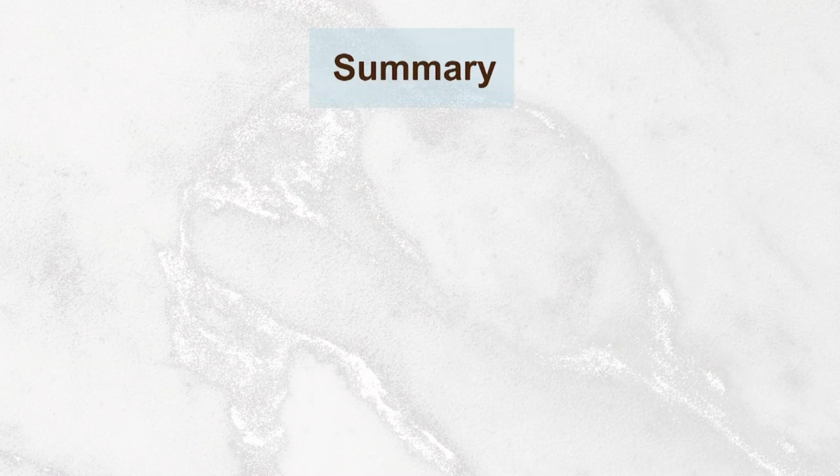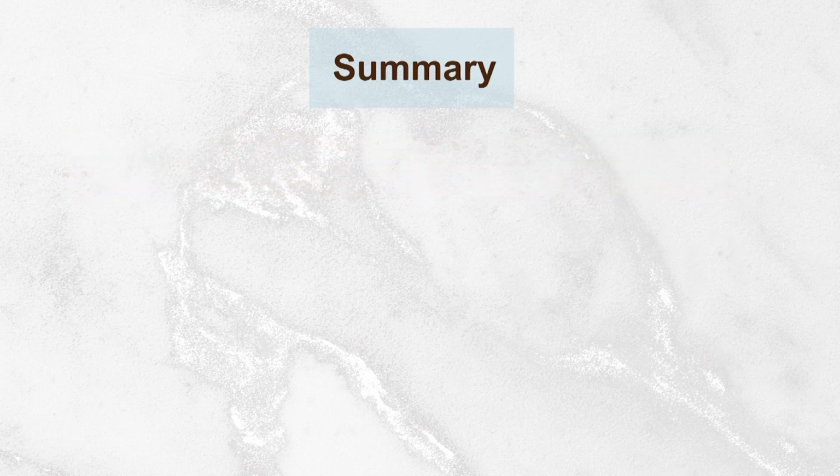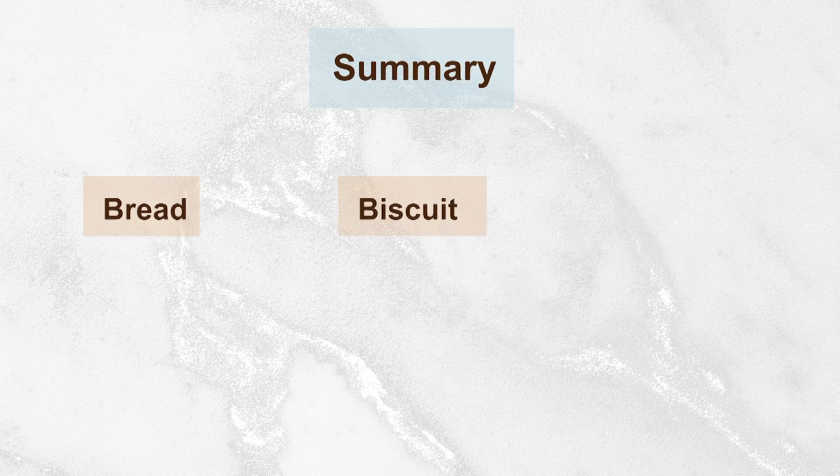Students, now let us summarize what we have learned in today's lecture. There are three categories of bakery products, namely bread, biscuits and cakes.